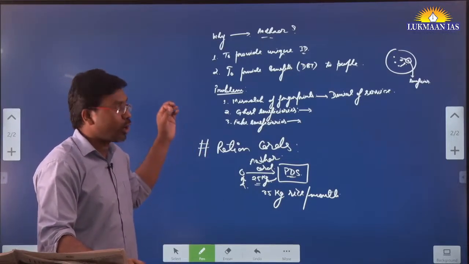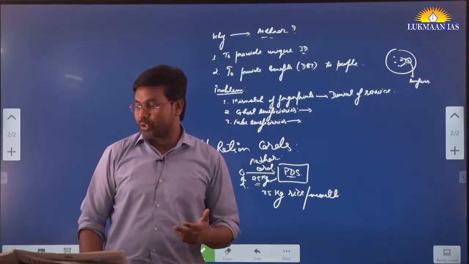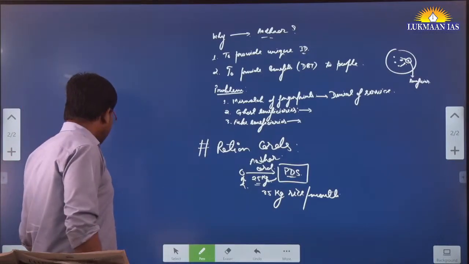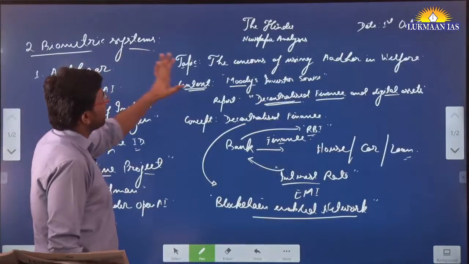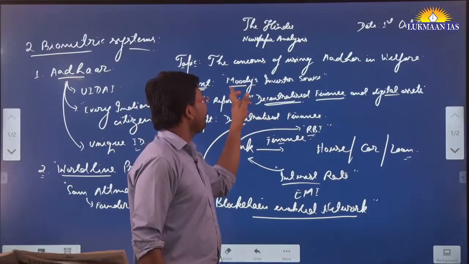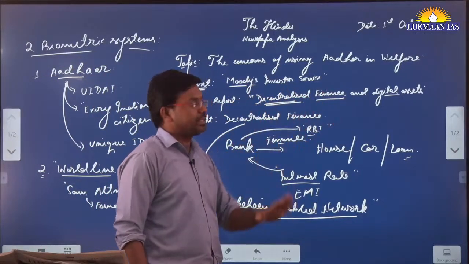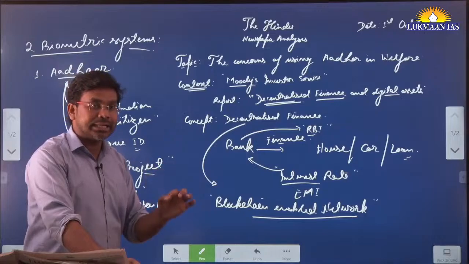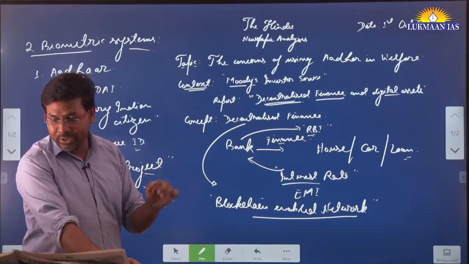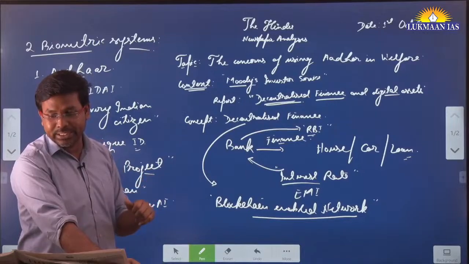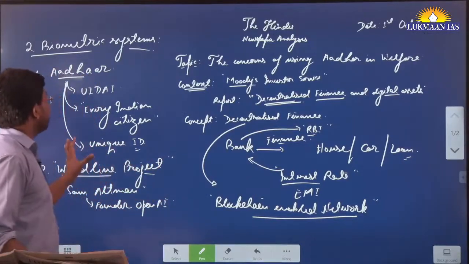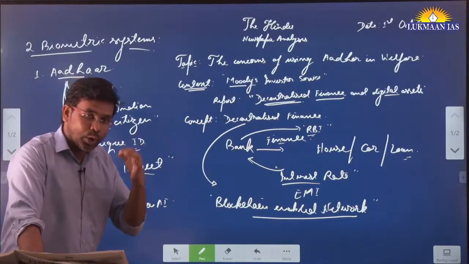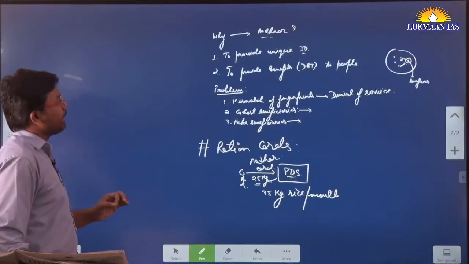The Aadhaar system is not able to track the quantity mismatch also. So these are the things. However, the objections or issues raised by this particular report, a report of Moody's Investor Service on Decentralized Finance and the Digital World, have been strongly refuted by the Government of India. The government said that the claims made by Moody's Investor Service are baseless, because they do not understand how the Aadhaar system actually functions.